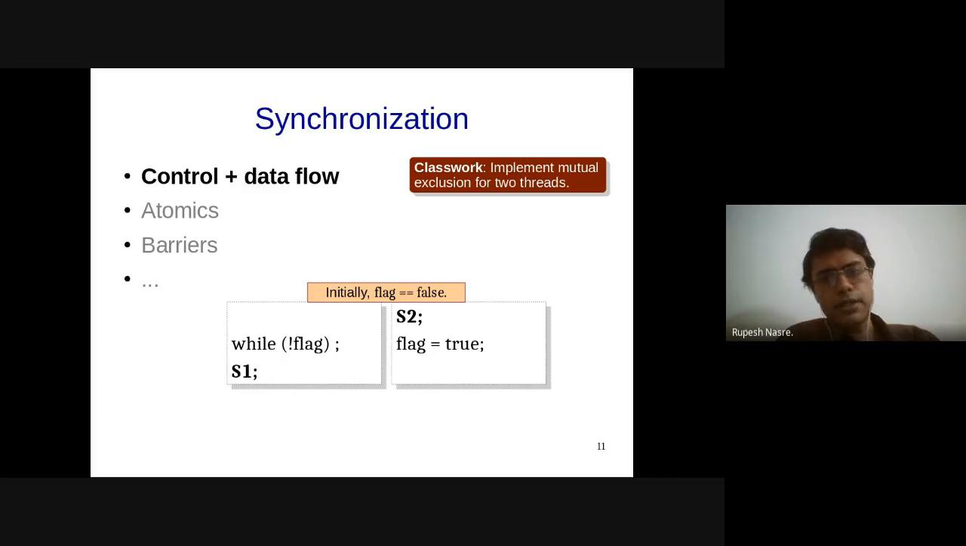So going over this particular code that I'm showing, let's assume for now that flag is false. What I'm going to do is to have the thread execute its statement, and then it sets flag to true, that is allowing the other thread to execute, which is possibly waiting on that flag to become true. And once it becomes true, then it starts executing S1. Right? So does this ensure mutual exclusion? Any suggestions?